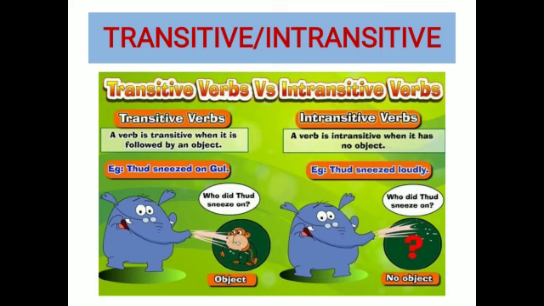For example, we have got here: she sneezed on Gul. On whom did she sneeze? On Gul. So here we have got the object. On the other hand, we have: she sneezed loudly. Here no object is there, so this is an intransitive verb.